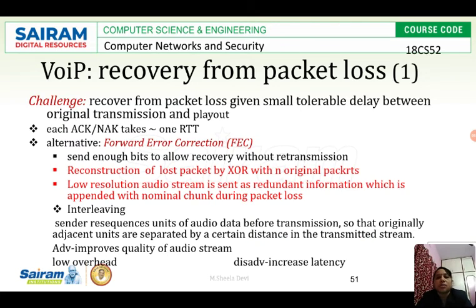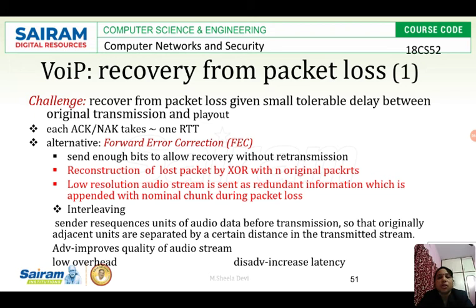Yes, the next mechanism after forward error correction, which we have seen, is interleaving. This is the second alternate solution to recover from packet loss. The first one was forward error correction, and the second one is interleaving. So what happens in interleaving? The sender resequences units of audio data before transmission, so that originally adjacent units are separated by a certain distance in the transmitted stream.